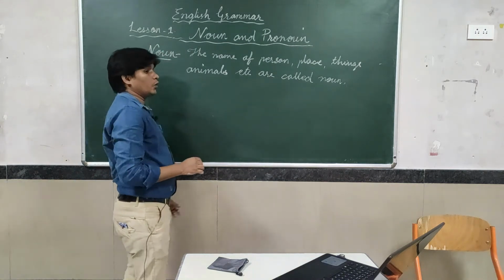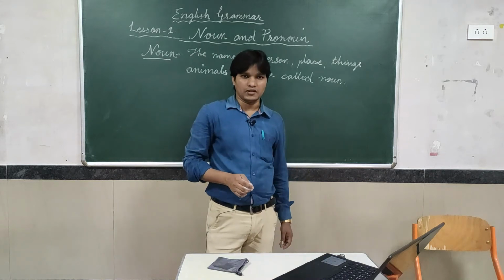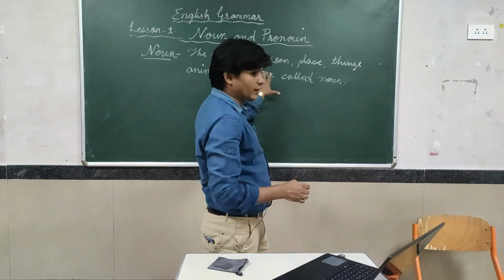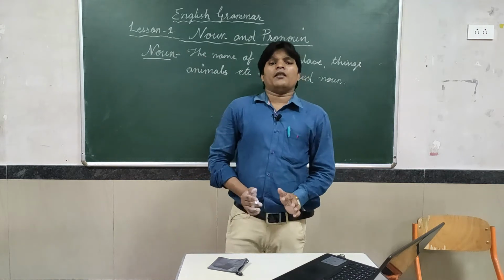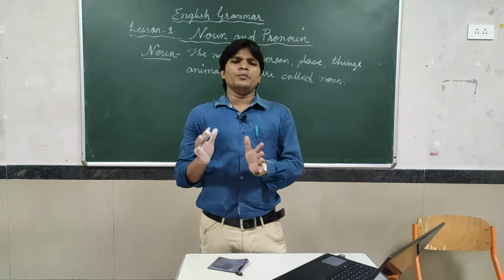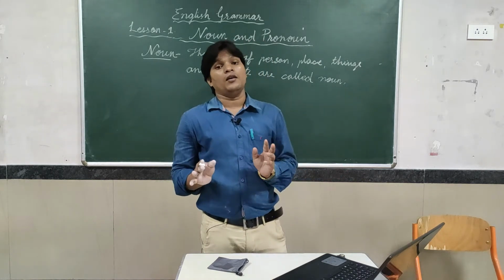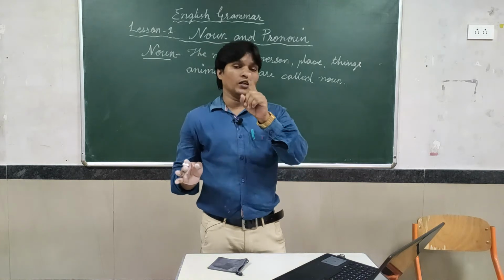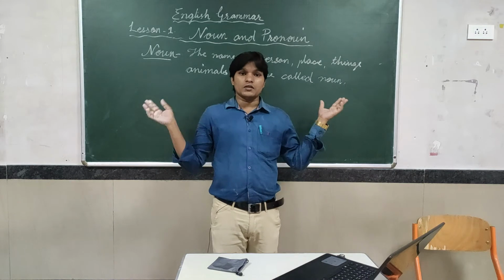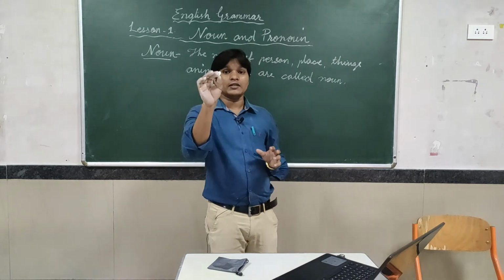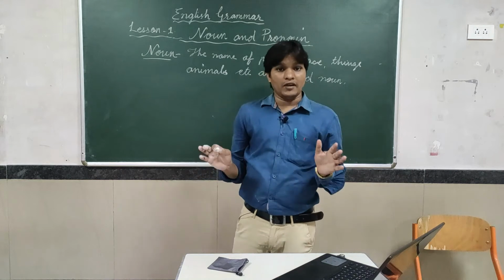Now we will discuss types of noun. How many types of nouns are present? First, in the world, each and every person, each and every animal, bird, thing, each and everything has some particular name. What you see here now, all of this has names. This is one name, this is one name, person one name.